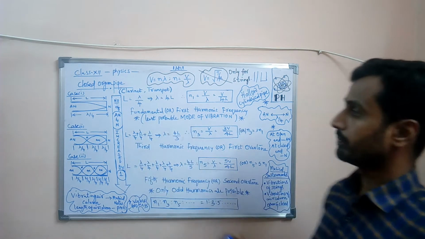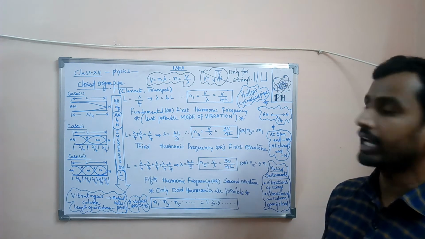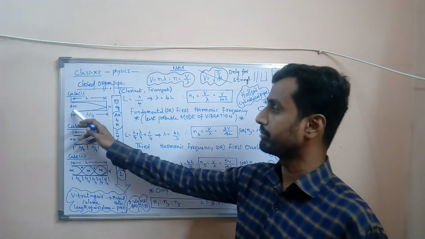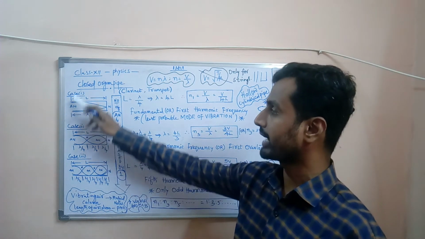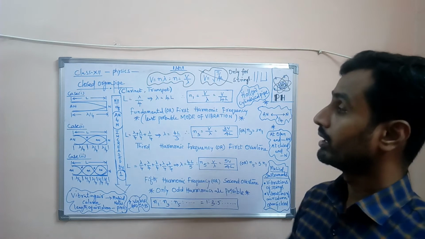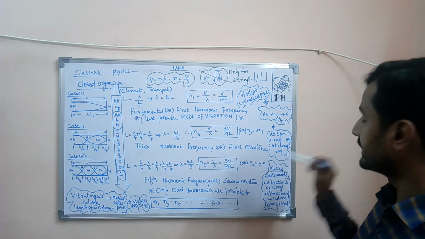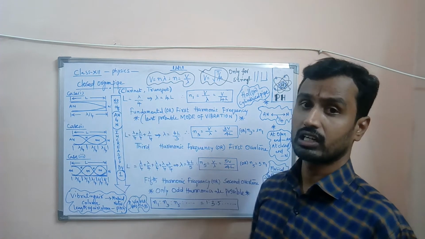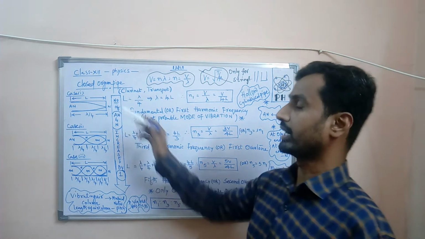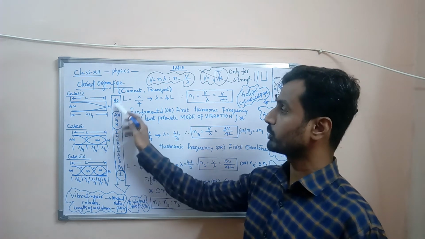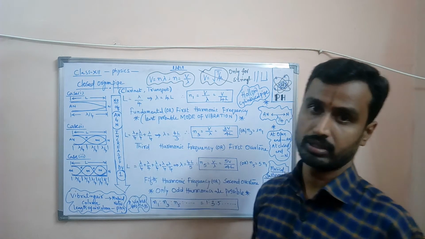Why? Because at the open end, the particles of the air medium are free to vibrate, so the displacements of the particles are maximum. So an antinode is observed at the open end. At the closed end, a node is formed because the particles of the air medium are restricted to vibrate freely. So the displacement of the particles is zero, so a node is formed.